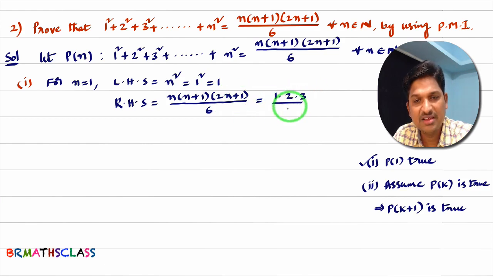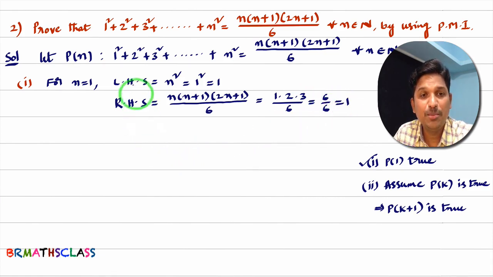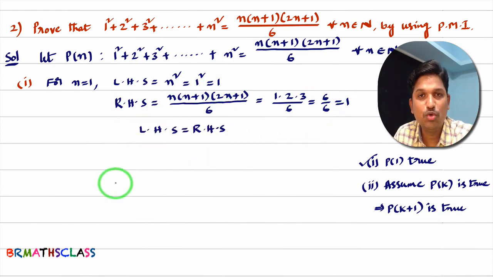Whole divided by 6. 1 into 2 into 3, that is 6. Divided by 6. 6 divided by 6 is 1. What happened? LHS value we got 1, RHS value we got 1. So what you can write? So LHS equal to RHS. We got this LHS equal to RHS when n equal to 1. It tells you that P of 1 is true.